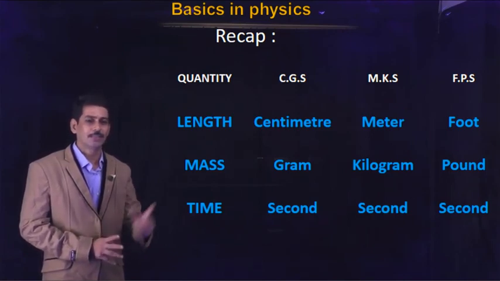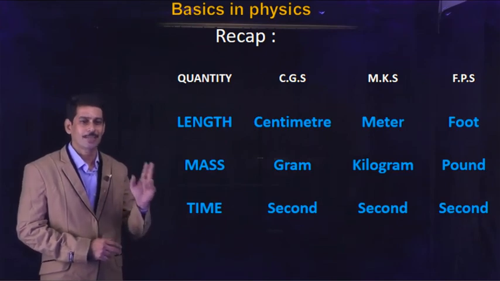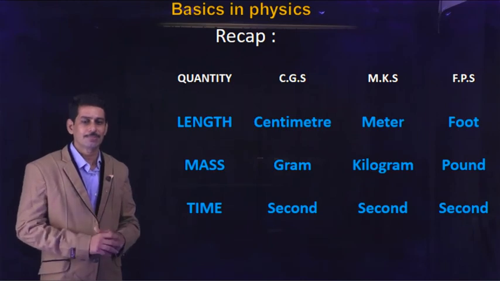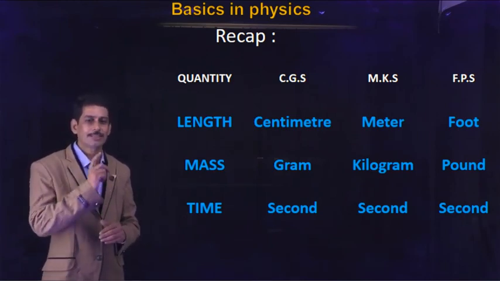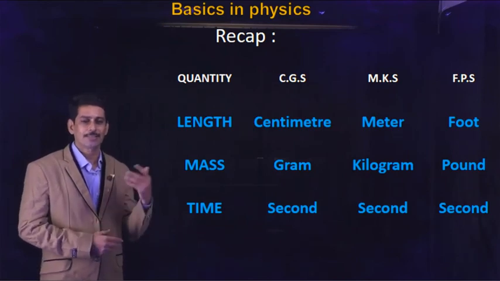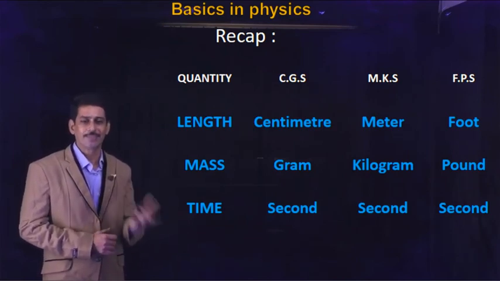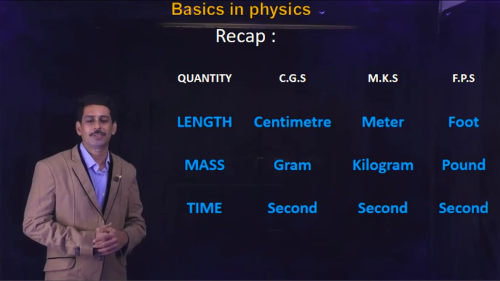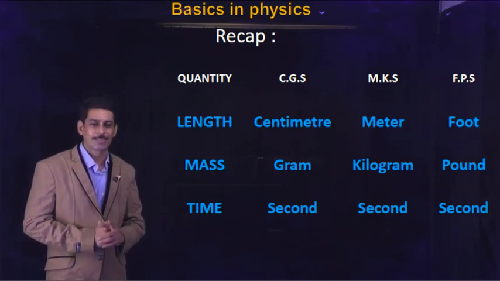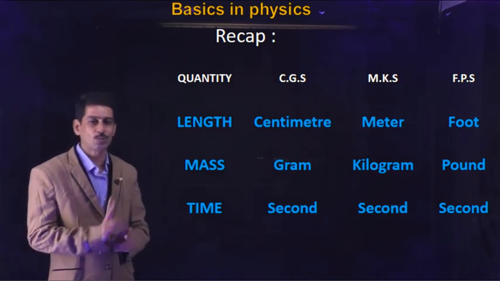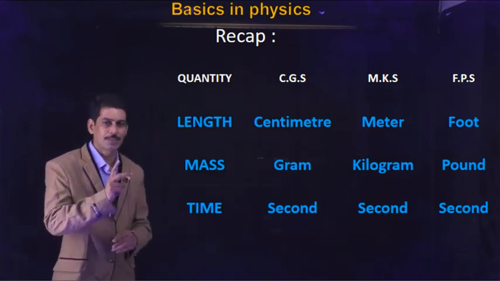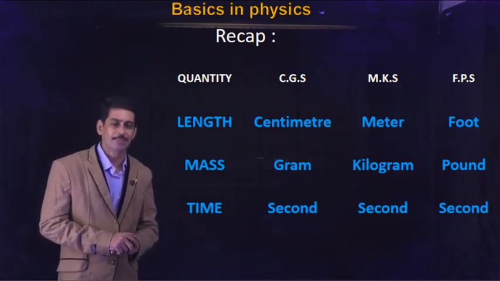And we learned that there is one more system called SI, which is the International System. Along with these three fundamental quantities, there are some more. In SI, we have 7 fundamental quantities and 2 supplementary quantities. So these are the basic systems: CGS, MKS, and FPS.